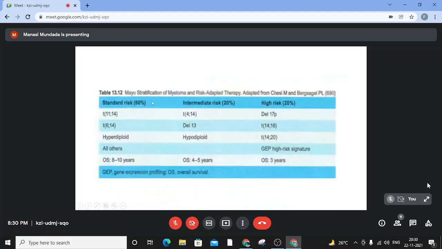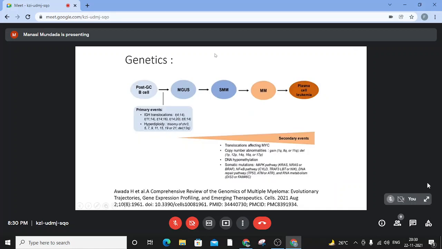So this is the standard, intermediate, and high risk that we have discussed. Deletion 17p, t(14;16), t(14;20): these are the high risk abnormalities, and these types of myelomas do badly compared to the standard or the intermediate risk types of myelomas. As we have seen in the initial pictures, the primary event is either an IGH translocation or a hyperdiploidy, which is present even in an MGUS.